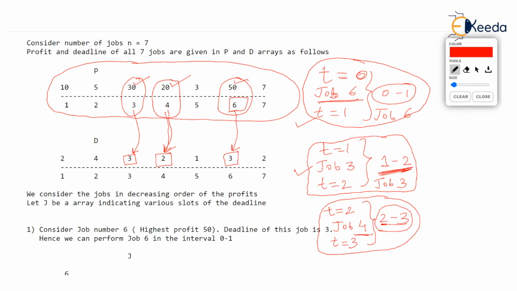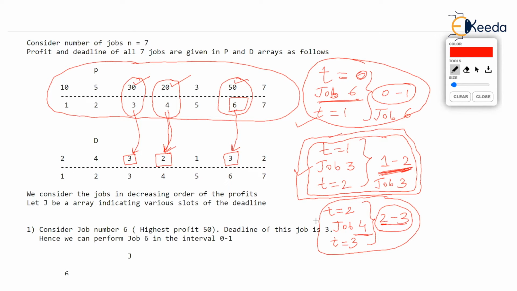But you observe, this you must get, okay? Hello, dear students. This must click, all of you. You just check job 3. I am again encircling it. If you check job 3, it could have waited till 3, deadline 3.